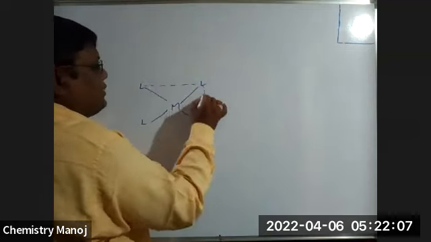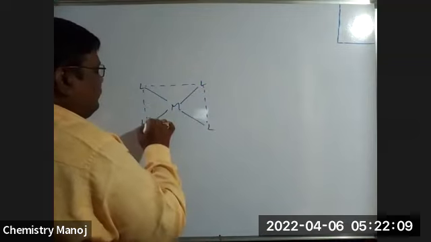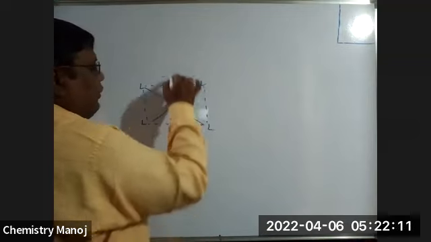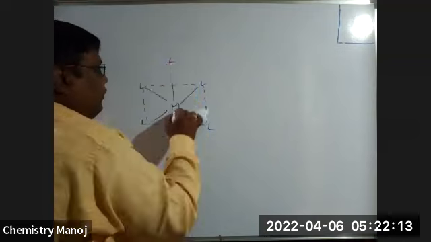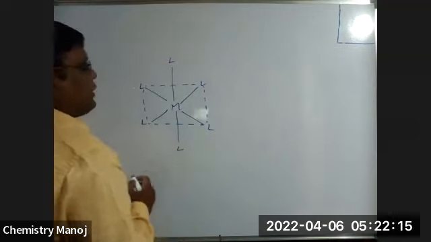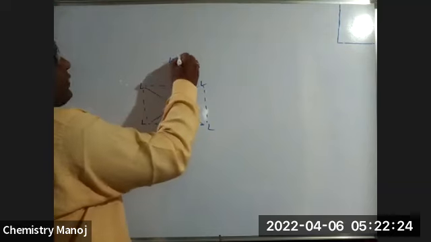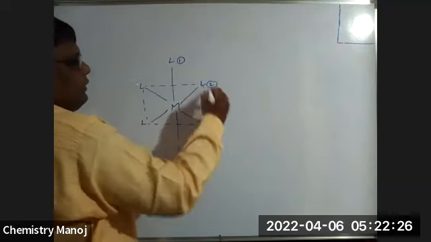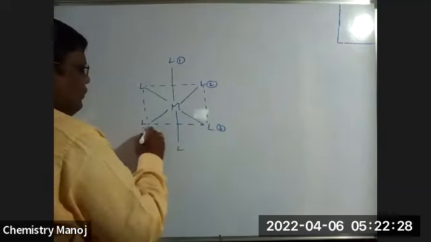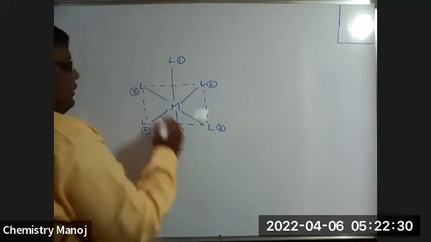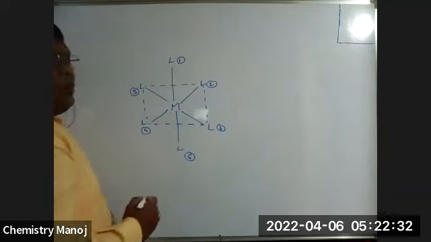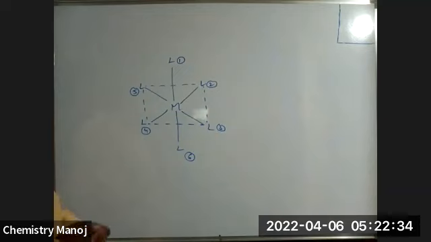These are 4 ligands within the plane. One ligand above, one ligand below. It is coordination number 6, my dear. Let us number all these ligands as first, second, third, fourth, fifth, and sixth. Total 6 ligands are there.